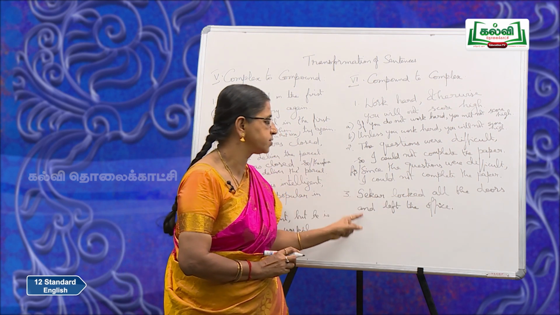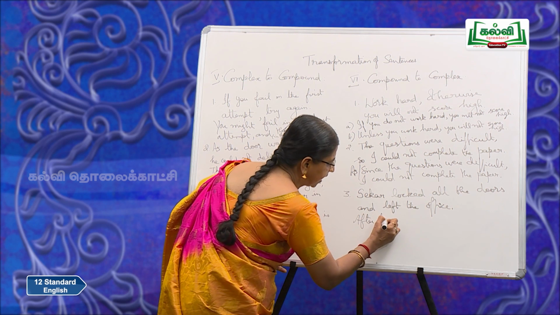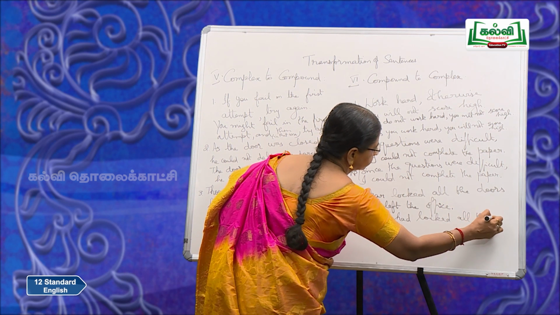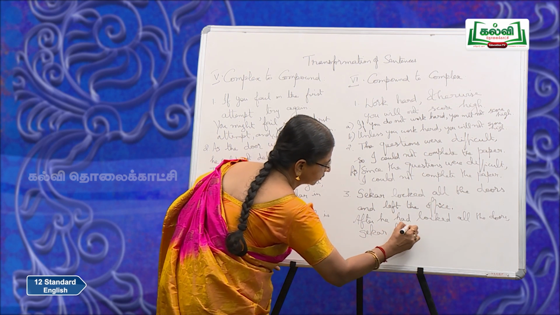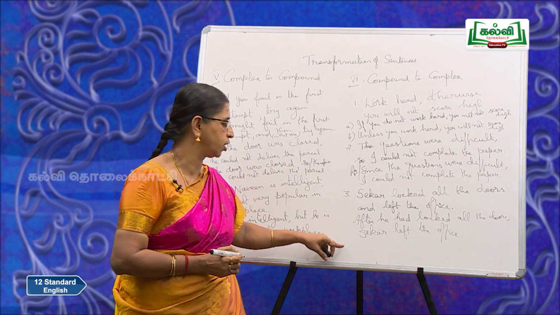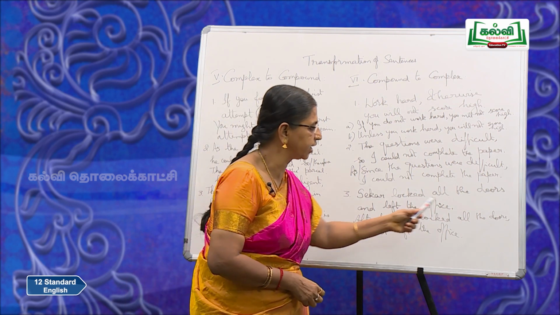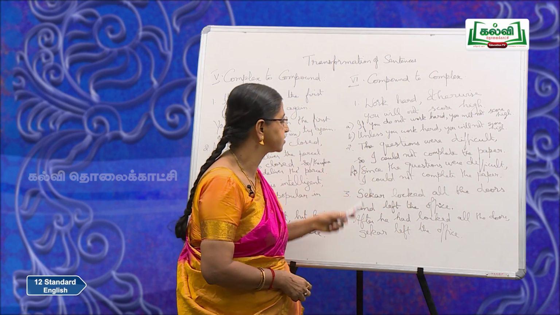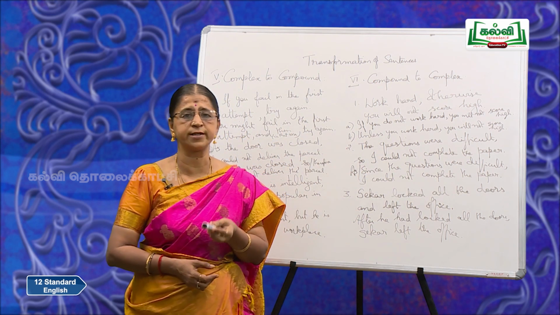Now, Shekhar locked all the doors and left the office. So, a sequence of events here. So, after he had locked all the doors, comma, Shekhar left the office. Shekhar left the office main clause, when? After he had locked all the doors, subordinate clause. Here also I could not complete the paper main clause. Why? As or since the questions were difficult, subordinate clause. So, remember the rules, children, and apply them properly.